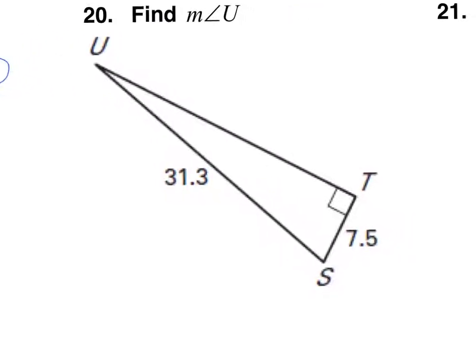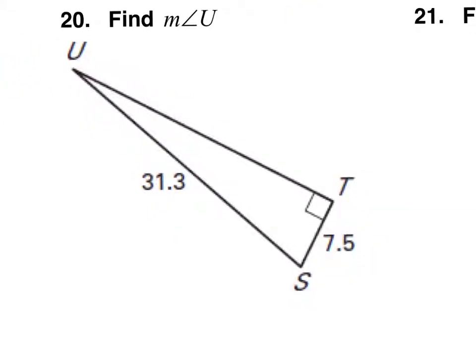Okay, let's do another one like that, where we have to use the inverse function. All right, angle u is what we want this time. And so what are these two sides? Well, can you see that 31.3 is the hypotenuse because it's across from the right angle? And 7.5 would be the opposite. So which function uses hypotenuse and opposite? It is sine.